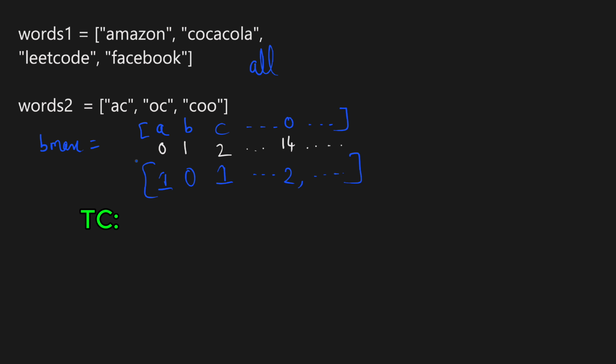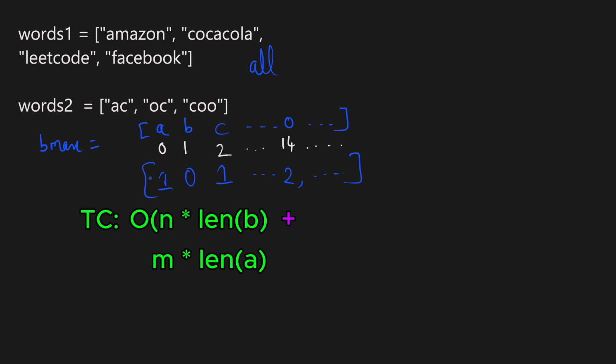And now given M as number of words in words 1 and N as number of words in words 2, the time complexity for building this max frequency map will be O of N into average length of words in words 2. And then we will go through each word in words 1 and build the frequency map. That will take O of M into average length of words in words 1. And then we are comparing those frequency maps.